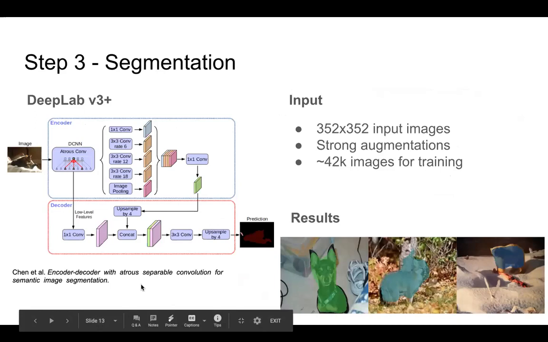On the third step, we train a fully supervised DeepLab v3+ network with ResNet 50 as an encoder. The choice of this architecture is based on its state-of-the-art performance in fully supervised semantic segmentation on such datasets as Pascal VOC. The family of DeepLab models are famous for incorporating atrous convolutions.